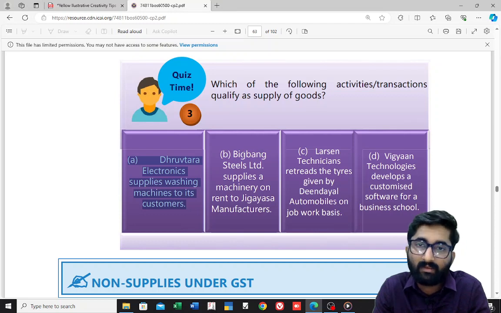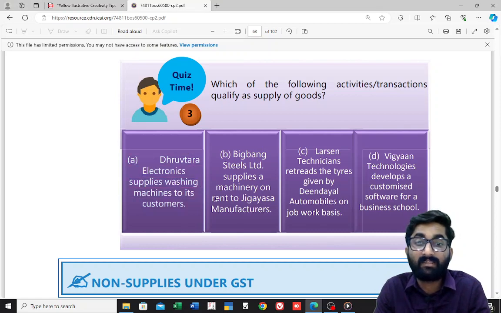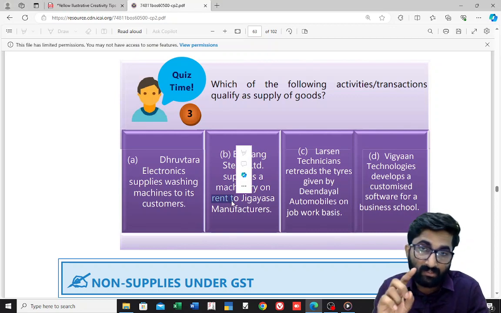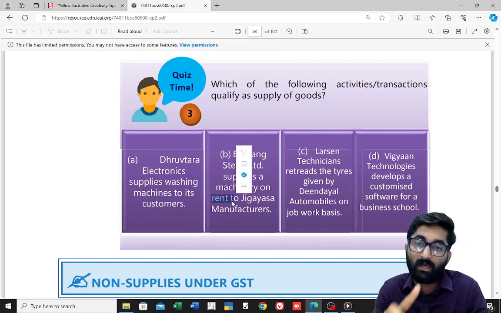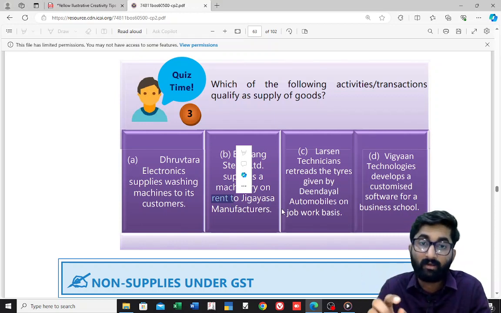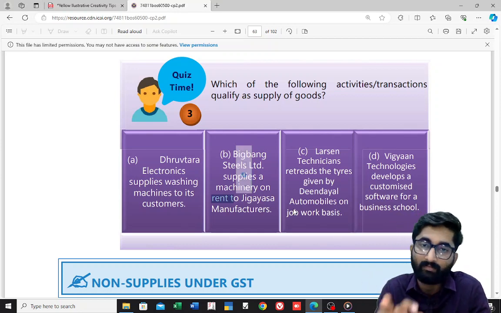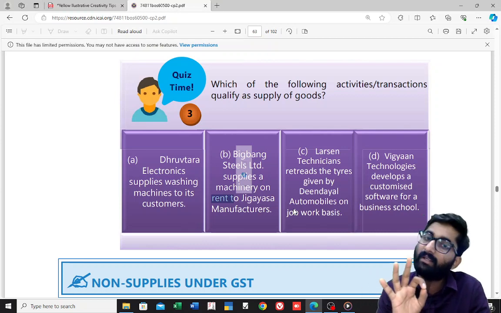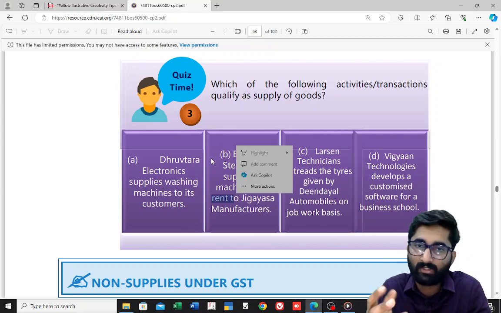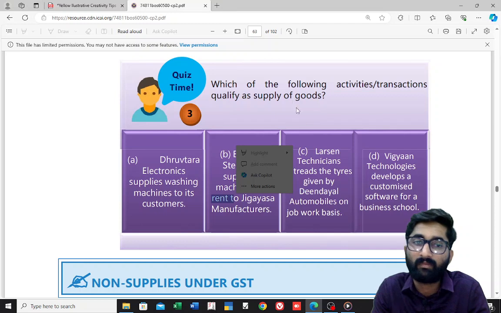Option B, let's see. Option B, Big Bang Steels Limited supplies a machinery on rent to Jigyasa manufacturers. Rent. So this is section number 7 subsection 1A paragraph number 1, schedule number 2, paragraph number 1, subpara 2, transfer of rights without transferring title, right to use, then it is supply of service. This is supply of service, so this is not the answer. Our question is asking which is supply of goods.